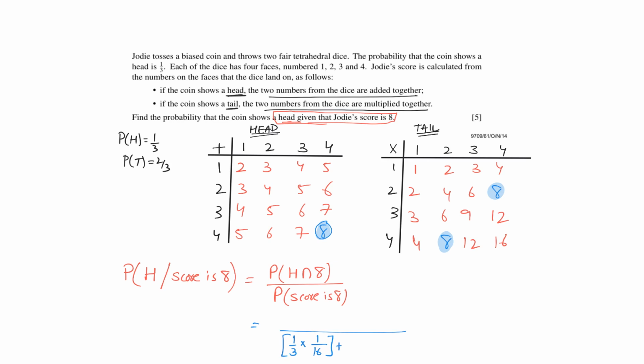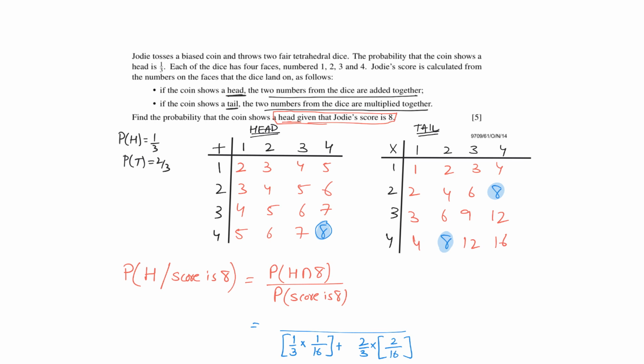Or you can get a tail and get a head. So there are two options. The probability of getting a tail is 2/3, and the probability of getting a score of 8 is 2/16.